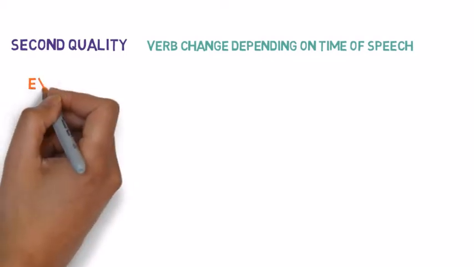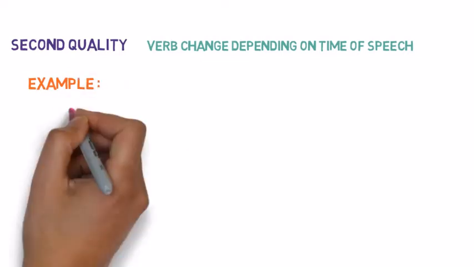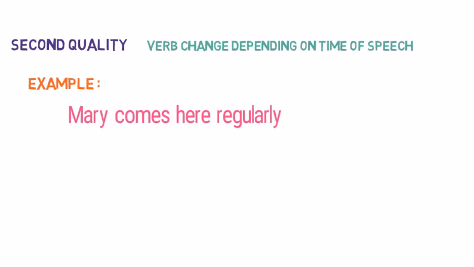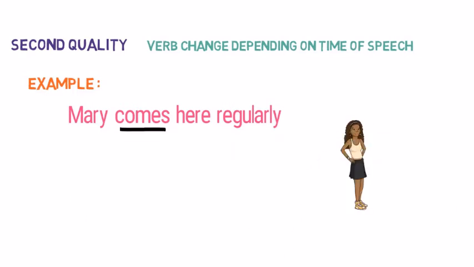Now what do I mean by that? It means whether we are talking about the past event, present event or future event. Let me give you an example to make this concept clear. Mary comes here regularly. Here comes is the verb and we are talking about the present event. That means the process of her coming is still continuous.